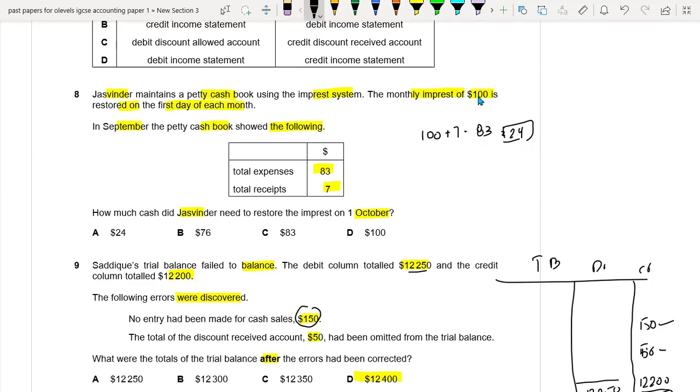So we don't need to restore the amount by 100. We will only be restoring the difference, because we already have 24. If we deduct the 24 from the 100, it means that you only need to restore $76. So B option is the right option.